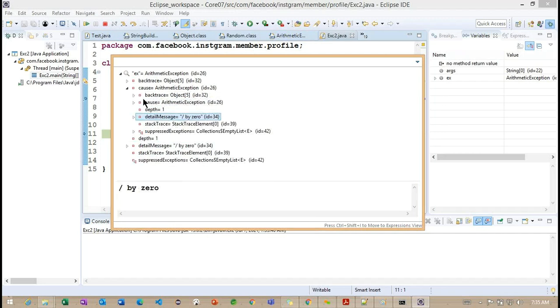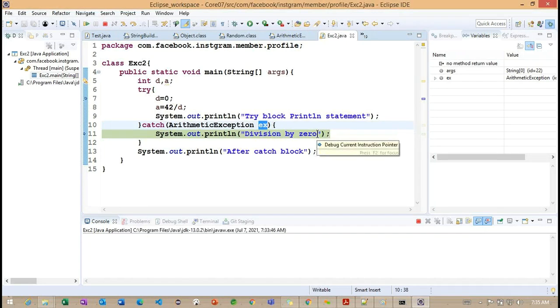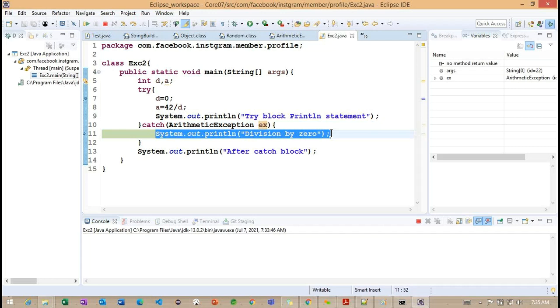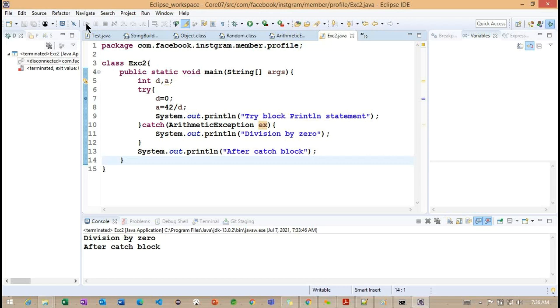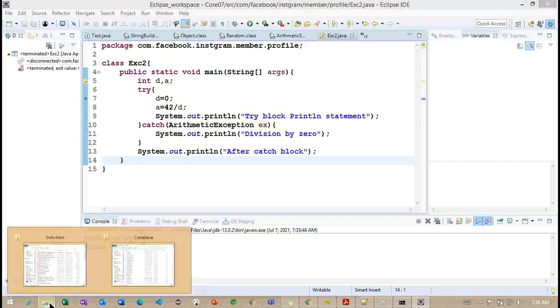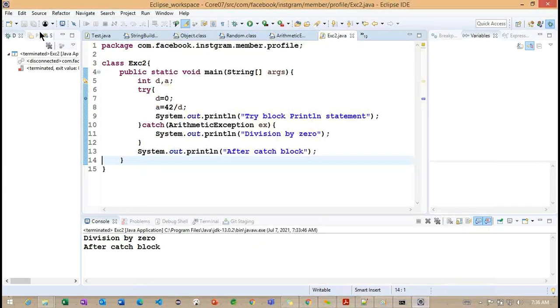So we can work with this particular details message here. This details message we are getting from the Java runtime system. Now, I'm not working with the default message we are getting. So, to make it easier to understand, I'm working with a user-friendly message here. Okay. After this, now you can observe it is trying to execute the below statements. If it is trying to execute the below statements, now what you understand here is we are preventing the automatic termination.